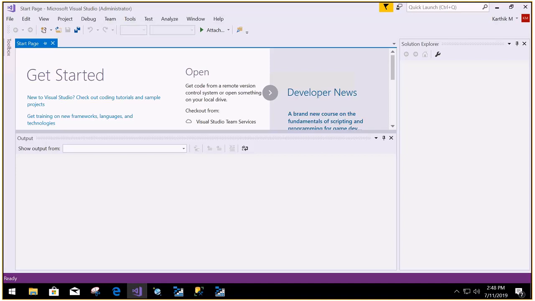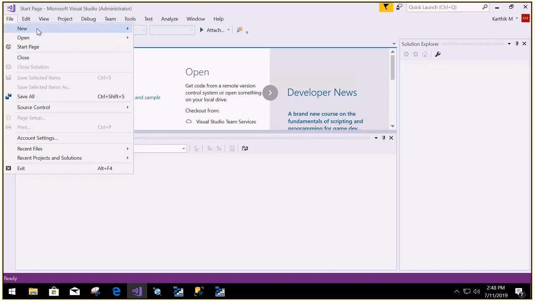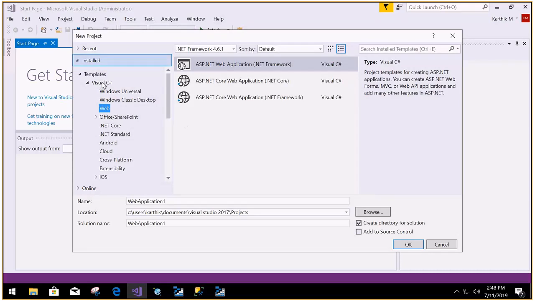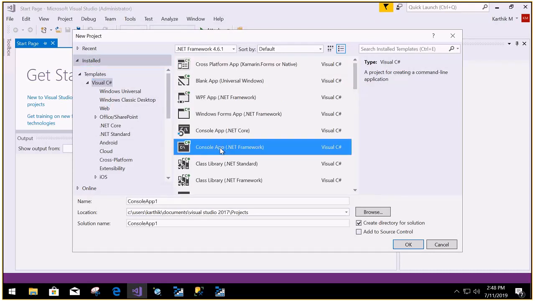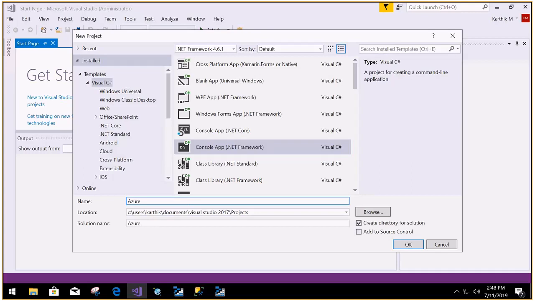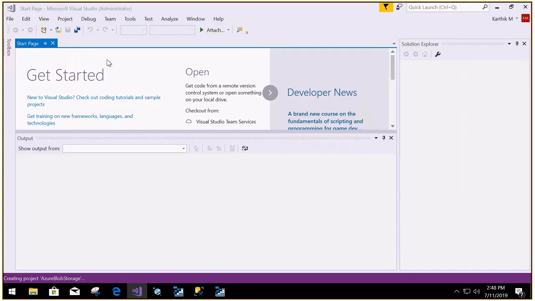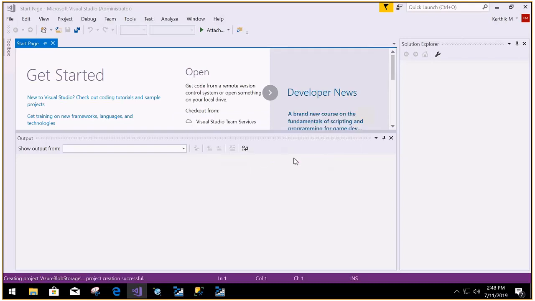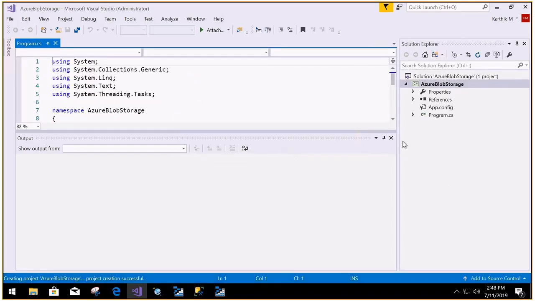Azure storage. So to do this, let me simply create a new application. This time let it be a C# console application, and let me name this Azure Blob Storage. Press OK. And always remember to run Visual Studio as administrator. In order to work with Azure storage, there is a NuGet package called WindowsAzure.Storage. We need to add that NuGet package to our solution. So let me just add that.